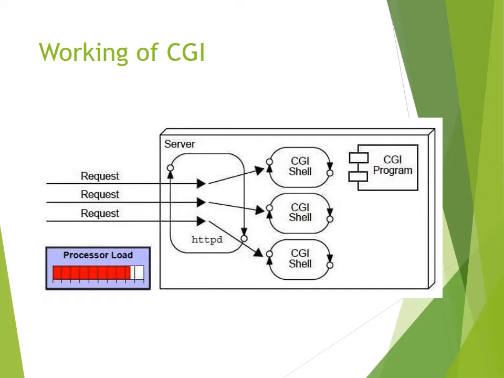The processing requirement on the server side increases as per the number of requests received by the server. Processor load definitely increases if the number of requests is larger, as more processes are accommodated in the server side processor and memory. This increases the overall load on the server as the number of requests increases.